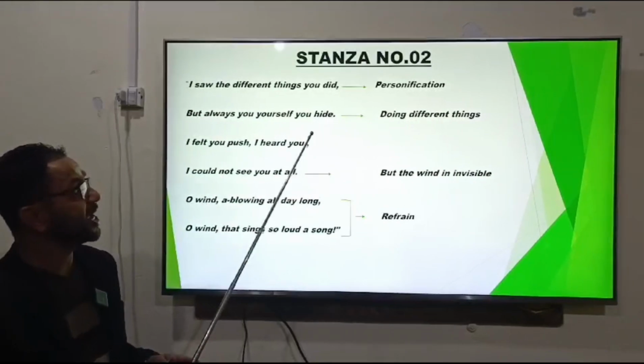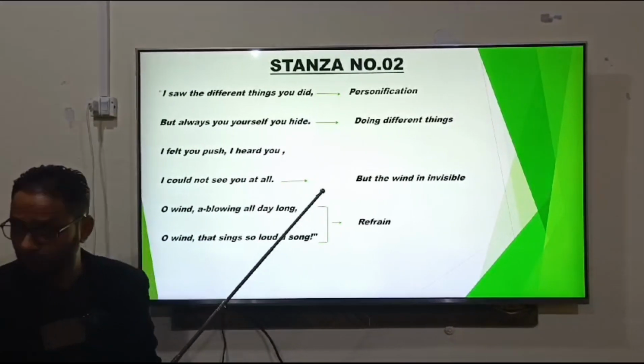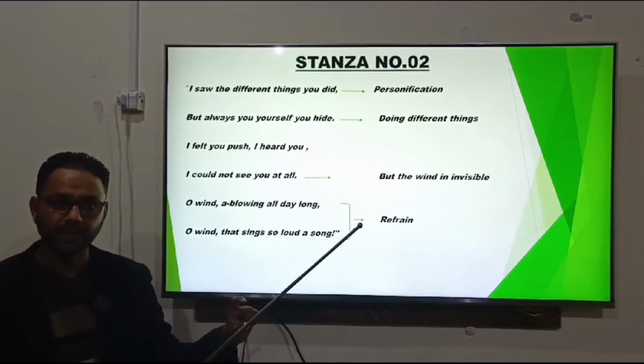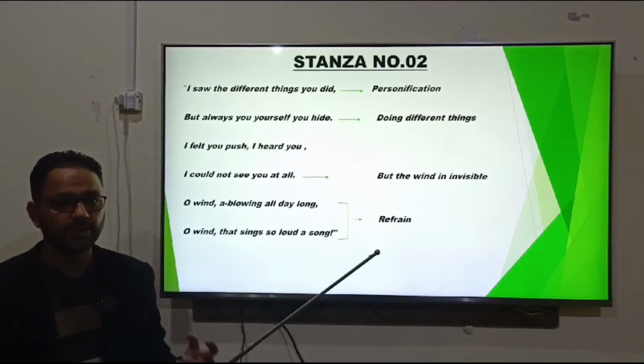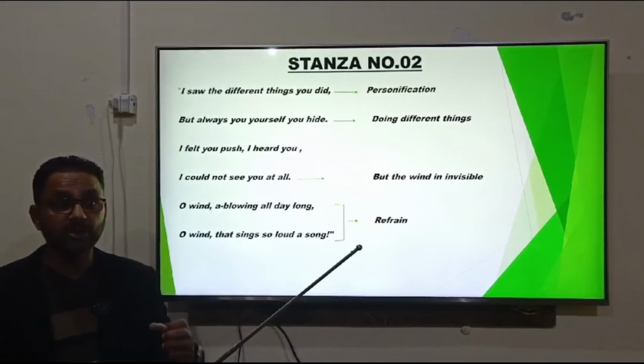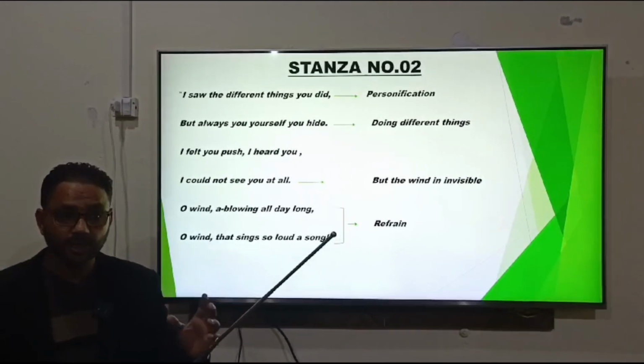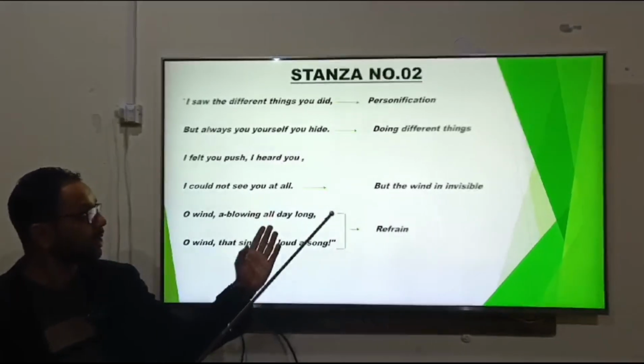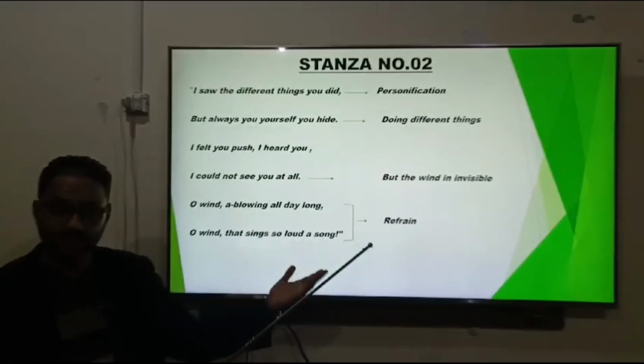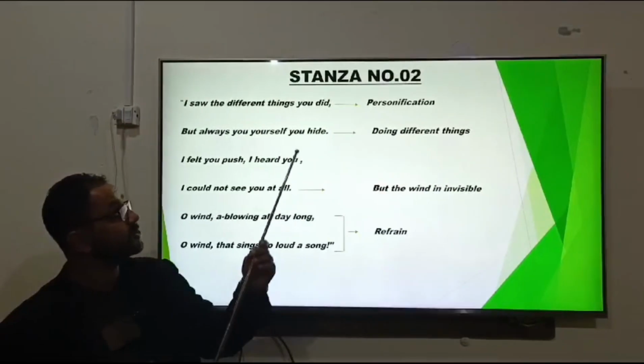Now we are going towards the second stanza of the poem, The Wind. The first stanza we have completed, and we are talking about the power of nature, the different activities being performed by nature. We have discussed, and some of the parts are still remaining, which we will be discussing in the second stanza. First of all, we'll have to move towards the stanza.